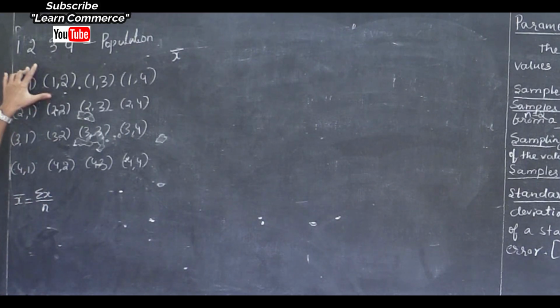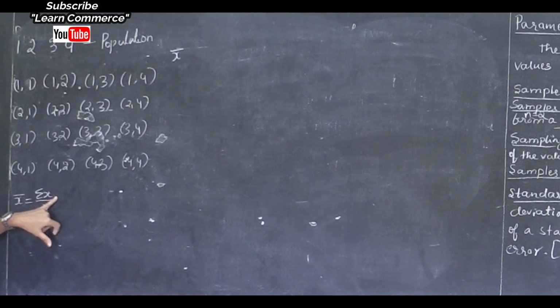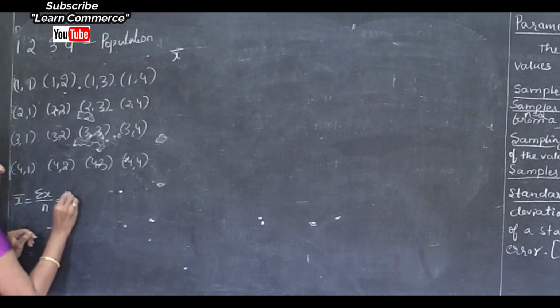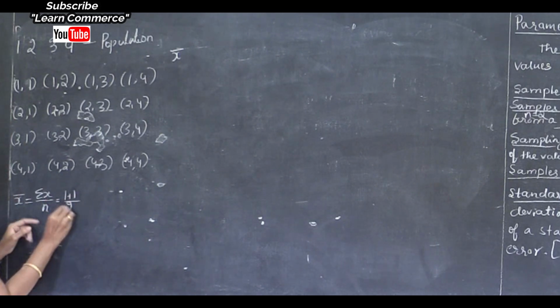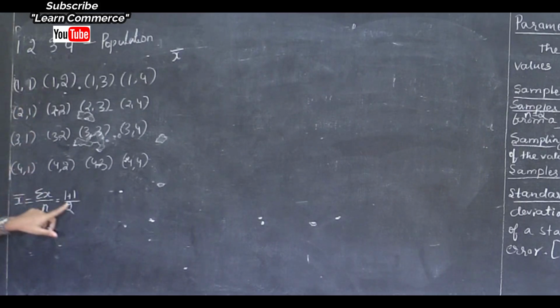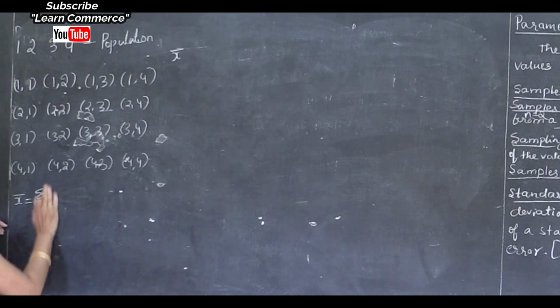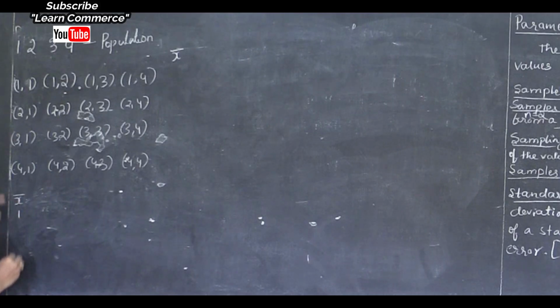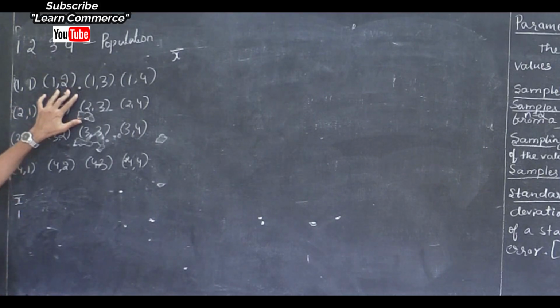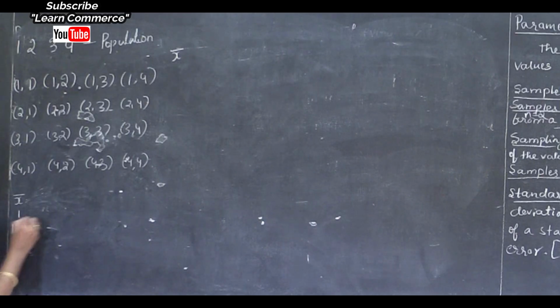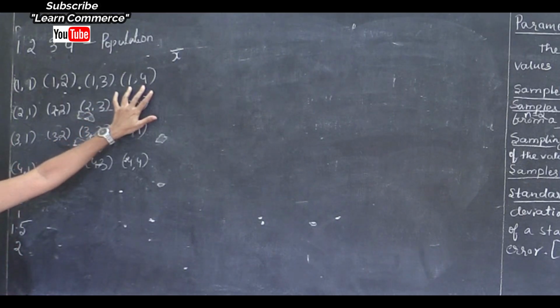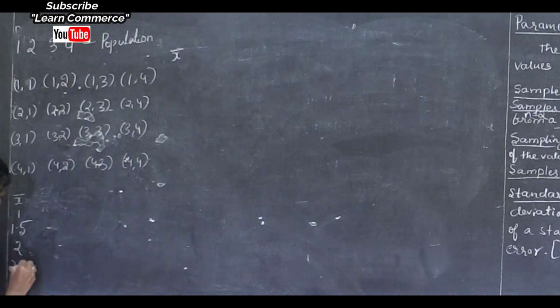Okay, here the set of samples are there. How to calculate x bar? There are two values in each sample. The sum of x is 1 plus 1 divided by 2, because the number of observations is 2. So 1 plus 1 is 2, divided by 2 is 1. So the x bar observation is 1. Next, 1 plus 2 is 3, divided by 2 is 1.5. Next, 1 plus 3 is 4, divided by 2 is 2. Next, 1 plus 4 is 5, divided by 2 is 2.5.